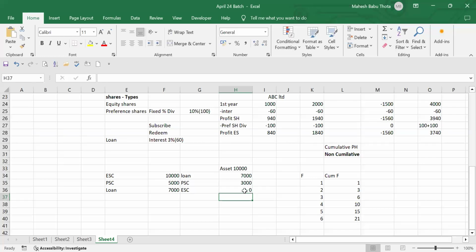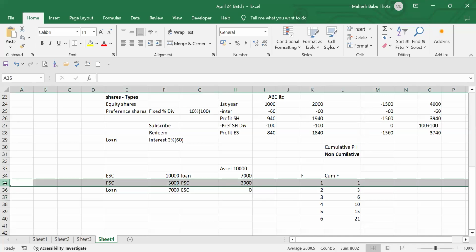This is called the liquidation concept. So even in the liquidation, preference shareholders will always have a right to participate even before the equity shareholders get capital or profit. That's because preference shareholders always have a preference in the dividends, and a preference in participating at the time of liquidation also. But they have a fixed rate of dividend. Now we understood the share capital types.